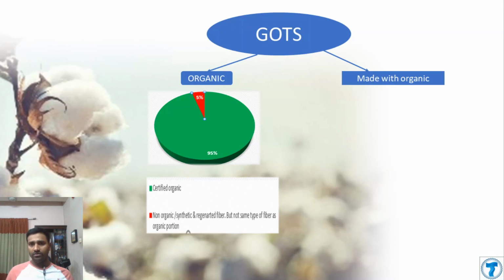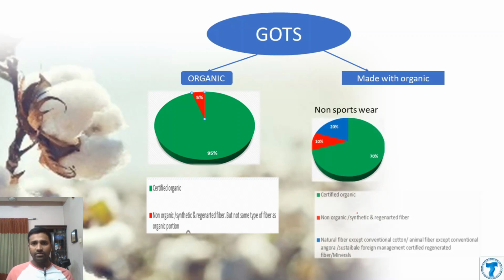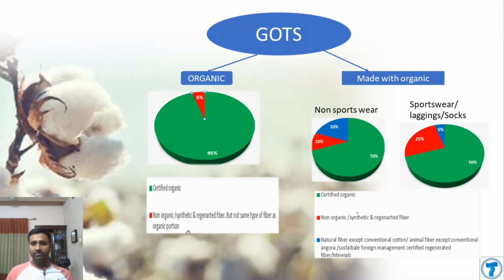And if you tag with "made with organic," that is label grade 2. For non-sportswear, you can use 70% or more certified fiber and 10% non-organic or synthetic and regenerated fiber, and the last 20% can be natural fiber except conventional cotton, and animal fiber except conventional angora fiber. For sportswear, this 10% can be 25% maximum.